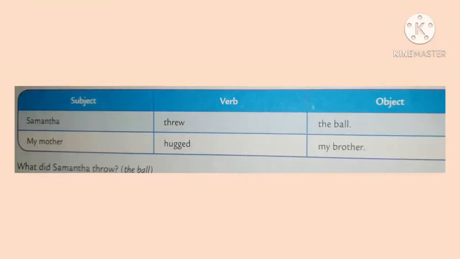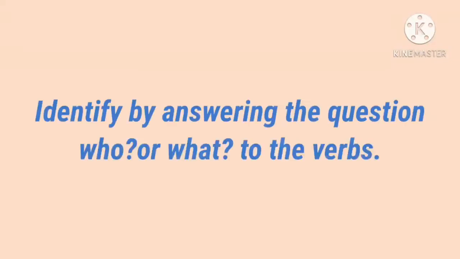In the first sentence, what did Samantha throw? Samantha threw the ball. My mother hugged my brother. So who did my mother hug? My brother. So here in the first sentence, the ball is the object, and in the second sentence, my brother is the object. How do we identify the objects? We identify the objects by answering the question who or what to the verbs.